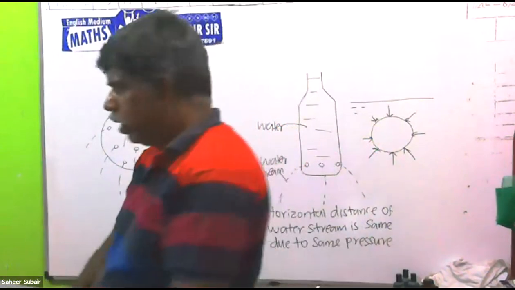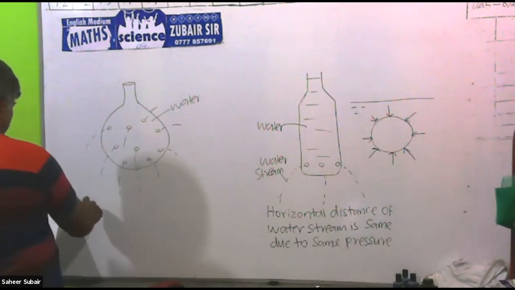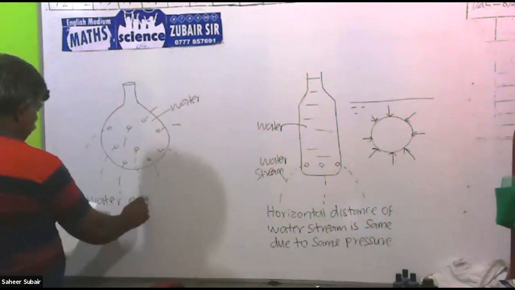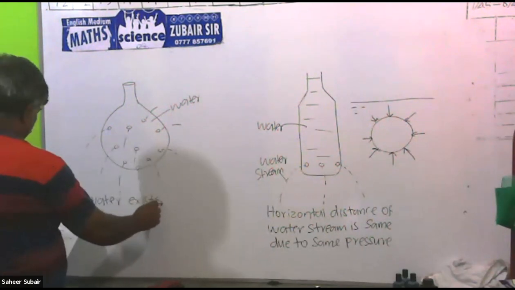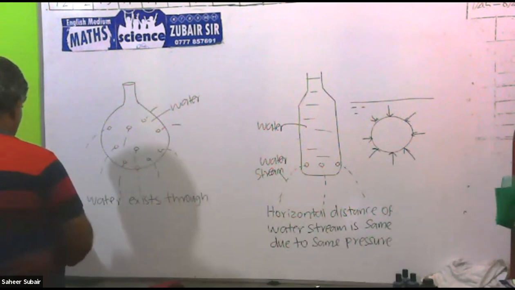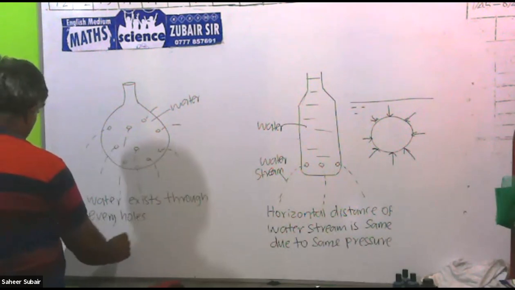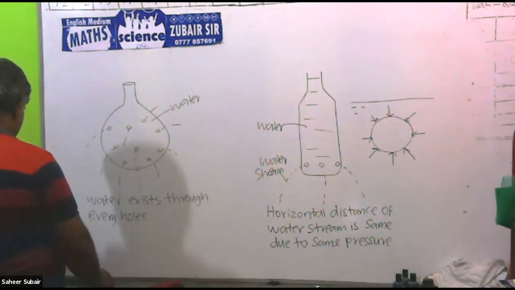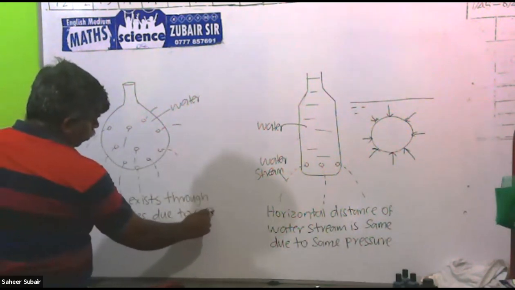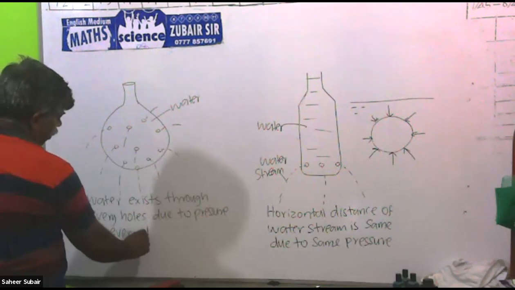Then this diagram is there. So you can mark this as water. Then you can write: water exits through every hole due to pressure in every direction.